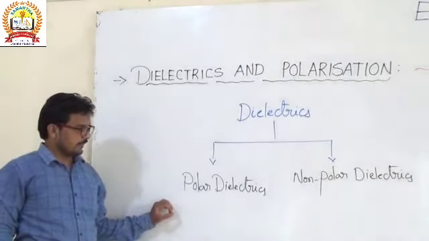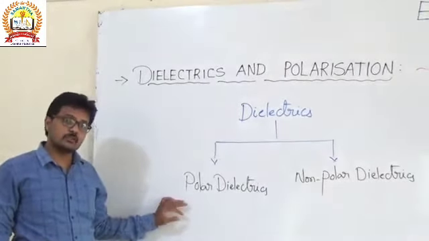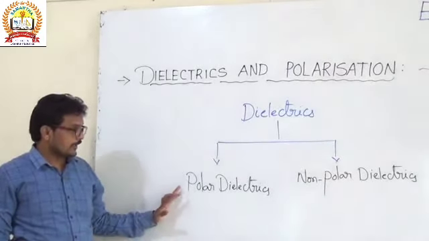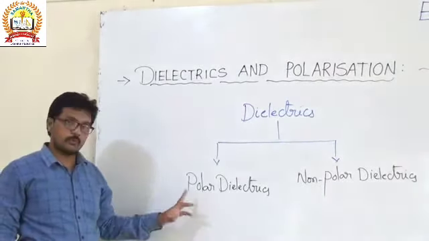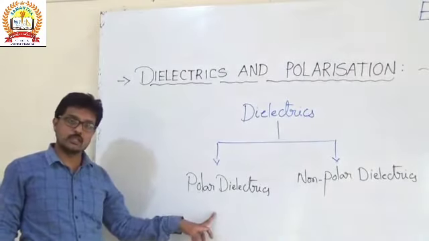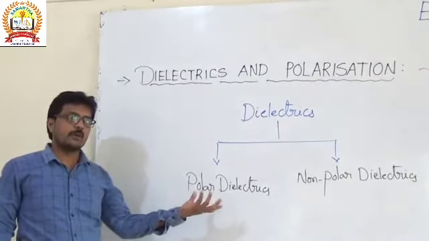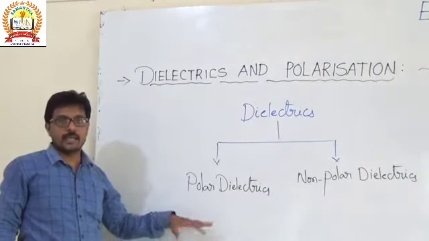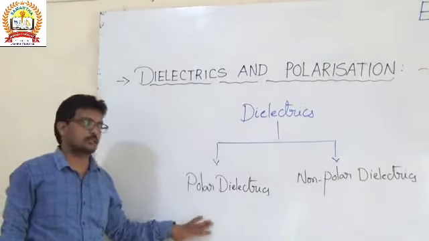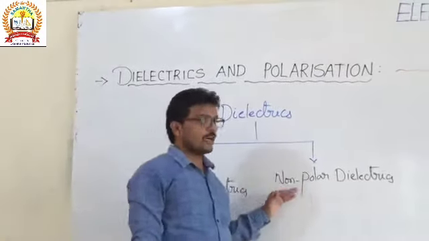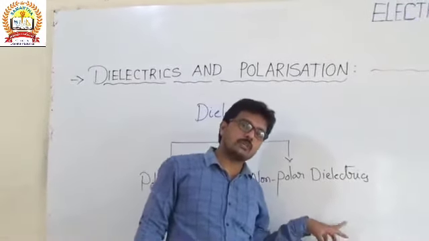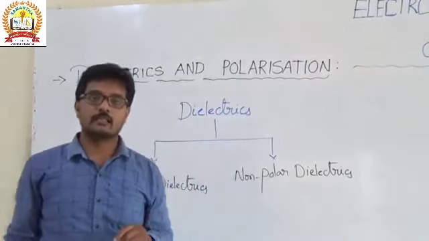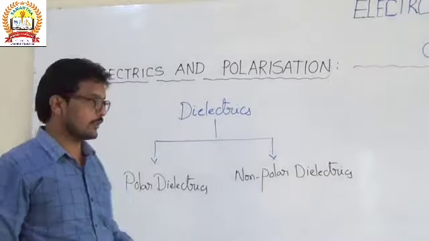In polar molecules or in polar dielectrics, the positive charge and the negative charge do not coincide. It means that in polar dielectrics, the positive charge and negative charge form a dipole, and that dipole will be in a random position in polar dielectrics. In the case of non-polar dielectrics, the positive charge and the negative charge coincide with each other, and the dipole moment is equal to 0.